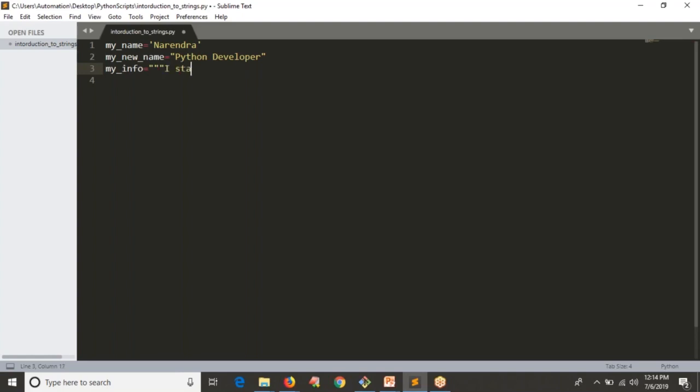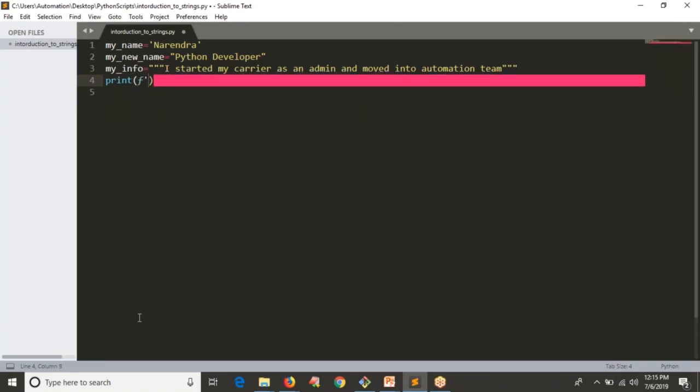Let's say I started my career as an admin and moved into the automation team, right? See guys, here my intention is to show how to use single, double and triple quotes. Let's say I want to print all the variables. My name is, so here I want to print my name.